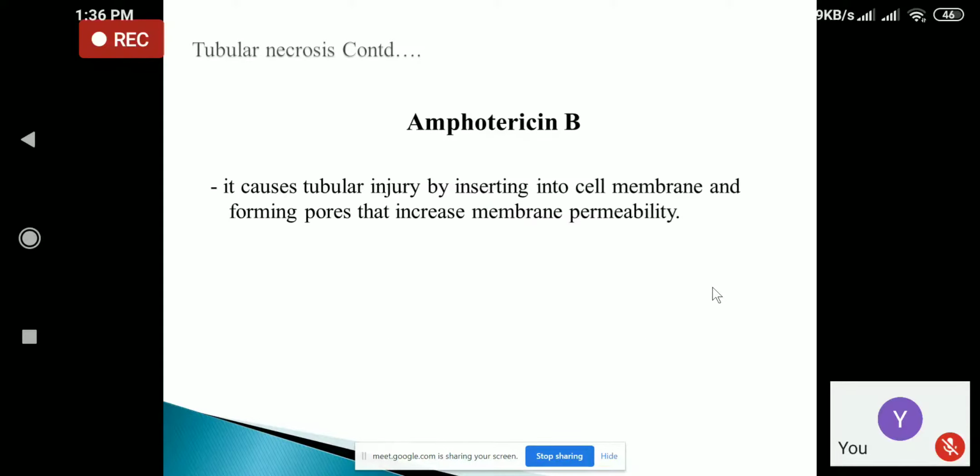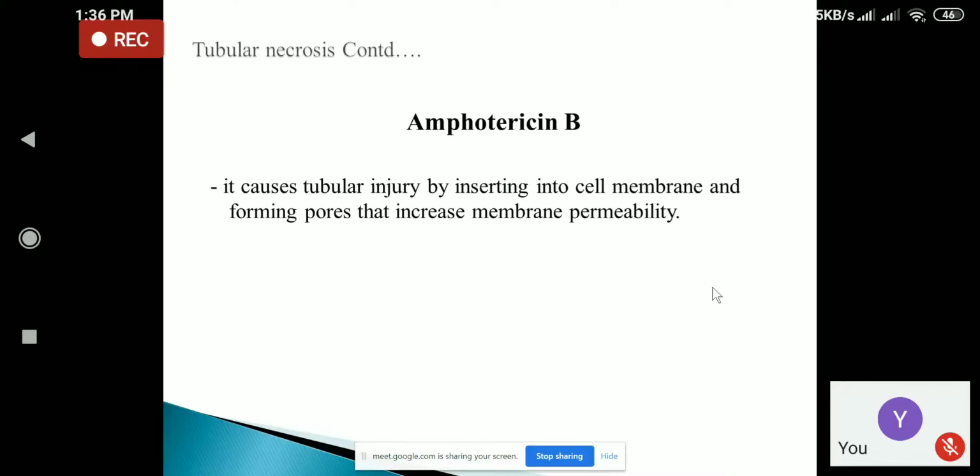And another is amphotericin B. So amphotericin B also causes tubular necrosis. It causes tubular injury by inserting into the cell membrane. It will go inside the cell membrane and form pores that increase membrane permeability.